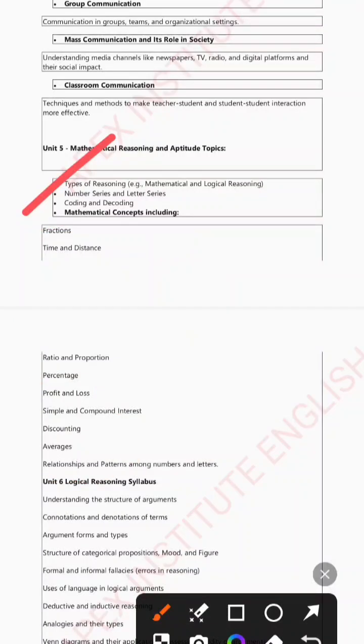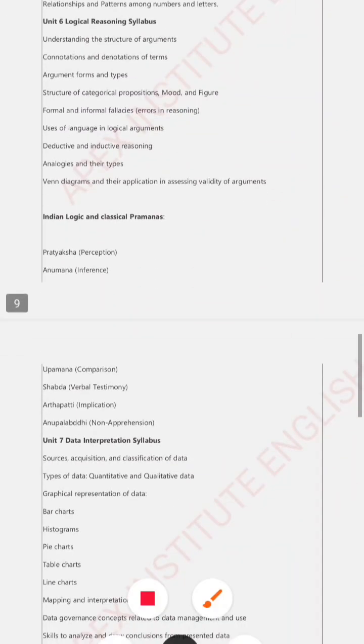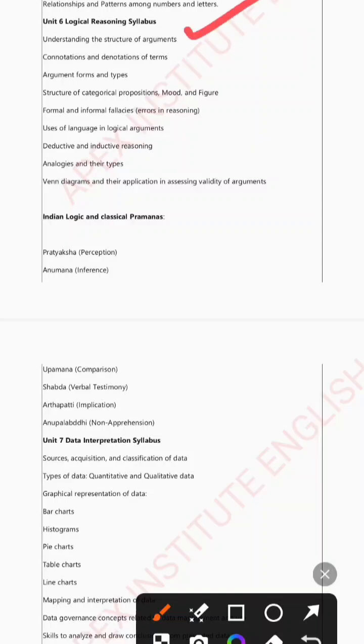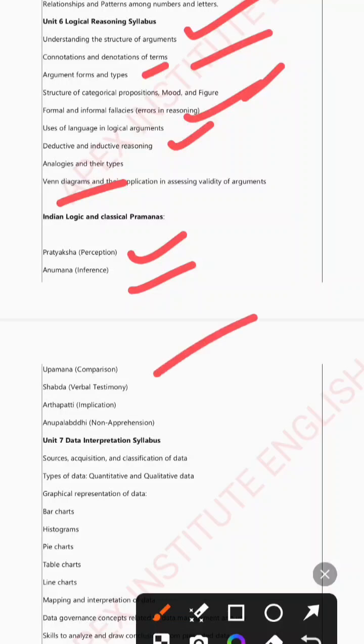Okay. Next we have unit number 6, logical reasoning. From logical reasoning we have understanding the structure of arguments, what is connotation and denotation of terms, arguments, its forms and types, what is the structure of categorical proposition, the use of mood and figure, formal and informal fallacies, what is deductive and inductive reasoning, analogy and types, and of course Venn diagram. It also has a subtopic, the Indian logic, what is pratyaksha, anumana, upamana, shabda, anupalabdhi, and arthapatti. All these things are covered in logical reasoning. Again, it might appear to the new students that it's very tough. It is not. It has a method, it has a structure, and I am here to help all of you.